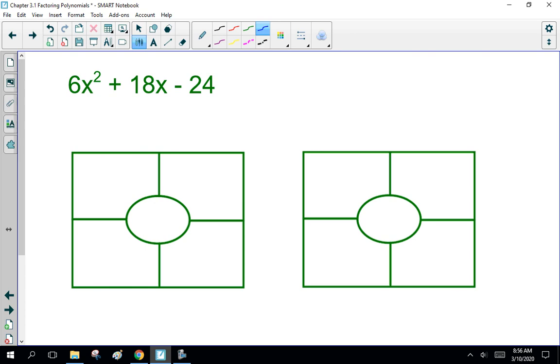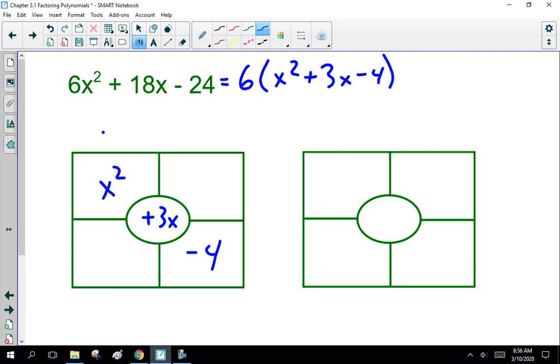Now, 6x squared plus 18x minus 24. You factor out 6, and that's down to x squared plus 3x minus 4. Okay, so that's x. That's x. Two numbers add together to be 3 and multiply together to be minus 4.